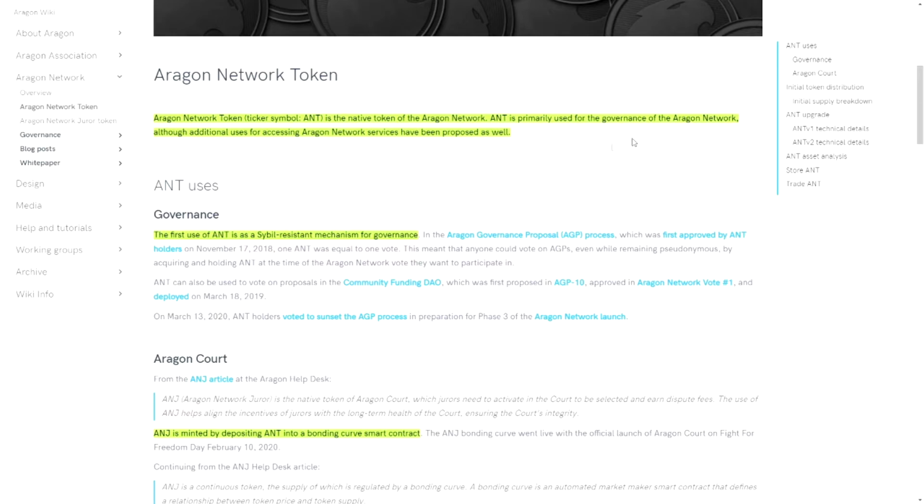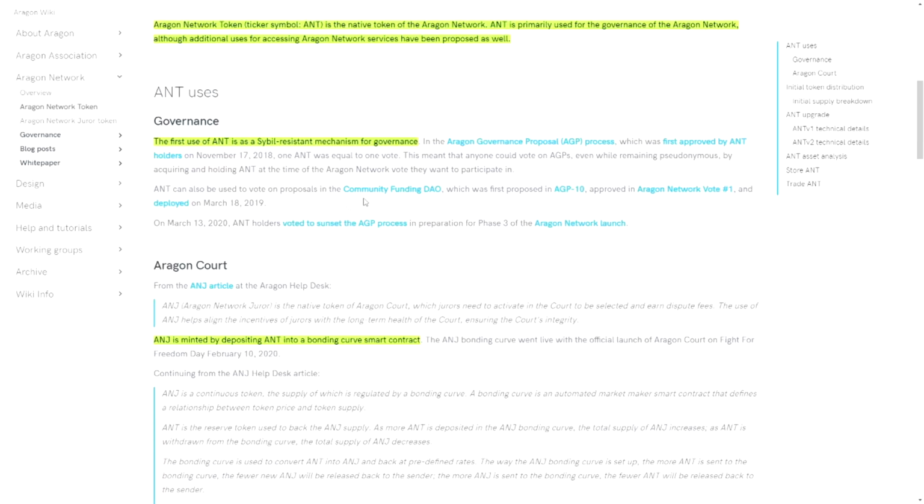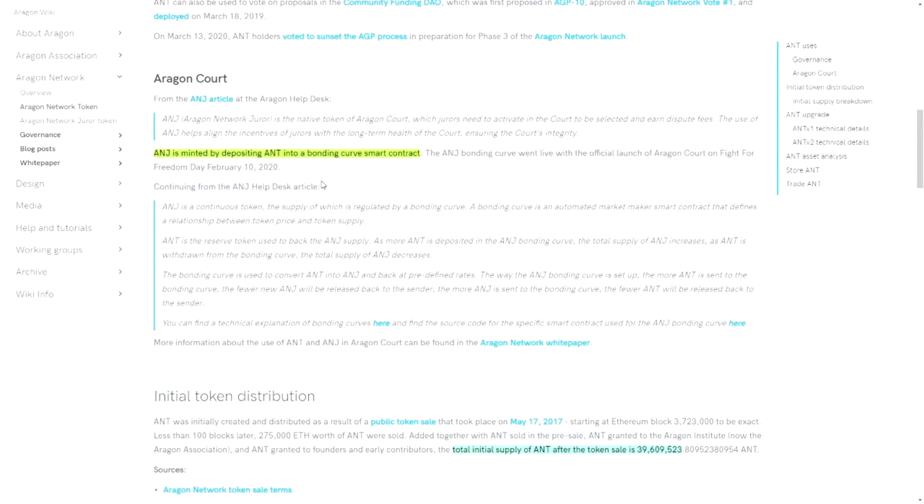So first of all, it is being used as the governance token, as mentioned multiple times before. This means you can vote for Aragon governance proposal process, and later on you could use it to vote for all the proposals in the community funding DAO. The second thing that we've mentioned was the Aragon Court, and yes, I mentioned the ANG token.